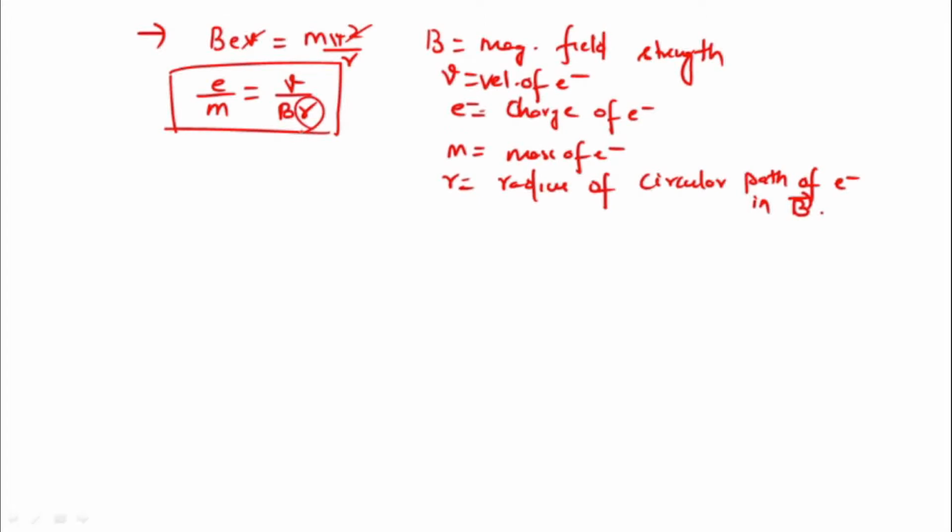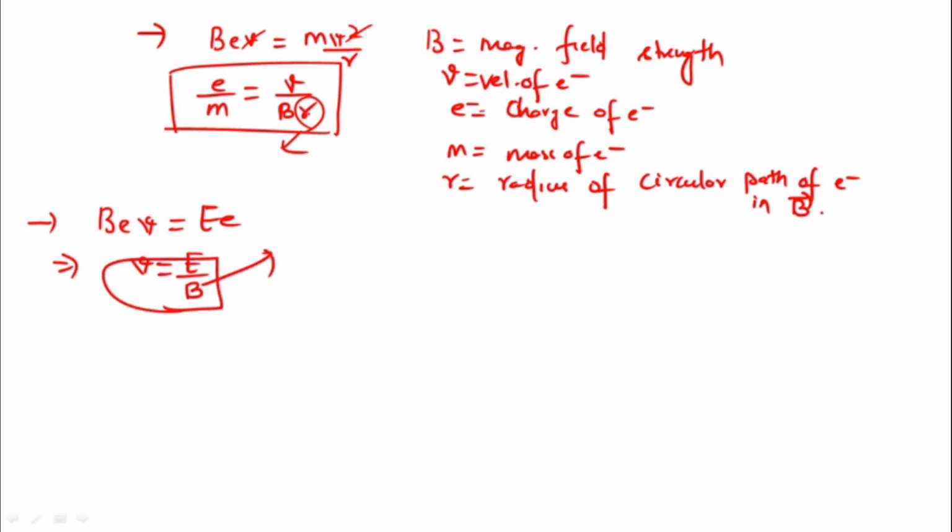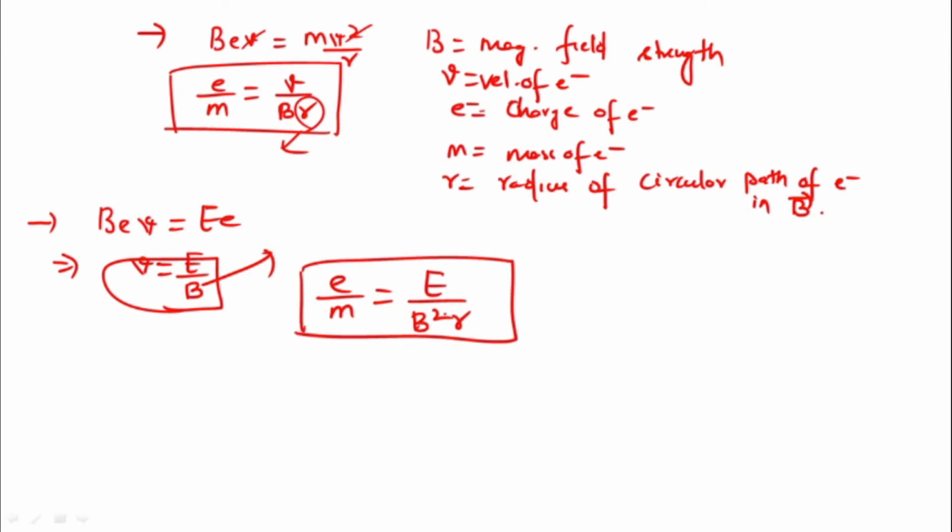Now the value of r can be obtained from the dimensions of the tube and the displacement of the electron spot on the fluorescent screen. Now, when the electrostatic field strength and the magnetic field strength are counterbalanced, BeV will be equal to the electrostatic force eE. So my V is equal to E by B. Now putting this equation over here, e by m is equal to E by B square r. This is the final equation I am getting for e by m, the charge by mass ratio.